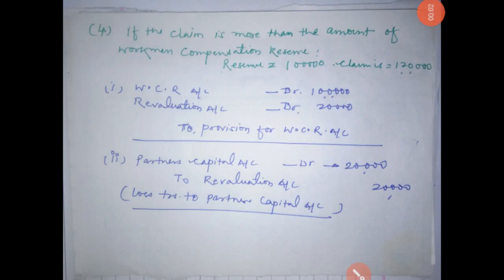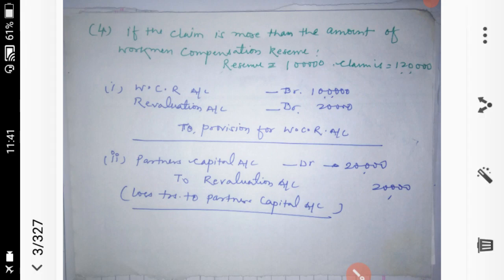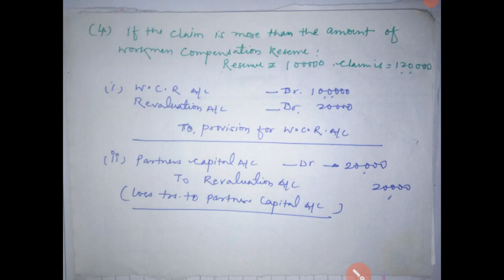Hello students, so let's understand the fourth condition. If the claim is more than the amount of the workman compensation reserve, it means that you have only 1 lakh rupees reserve in the form of the workman compensation reserve, but the claim arises of rupees 1,20,000. Then what will be done? So the whole of the reserve will be exhausted here.